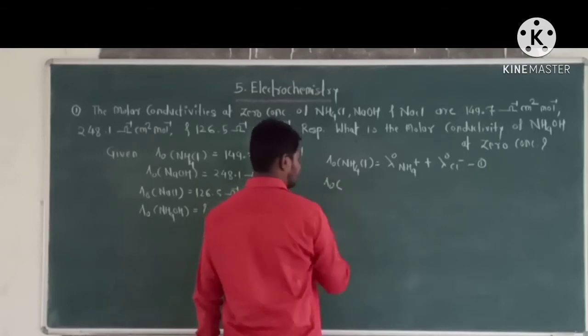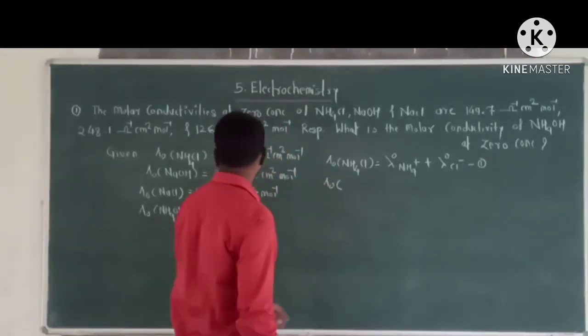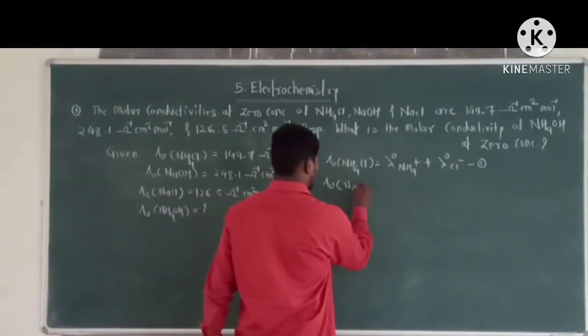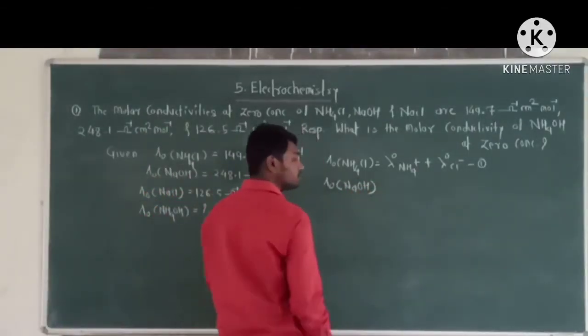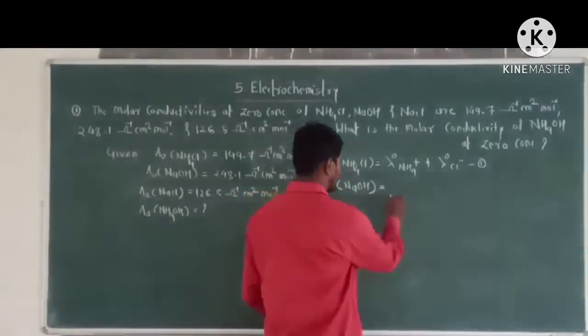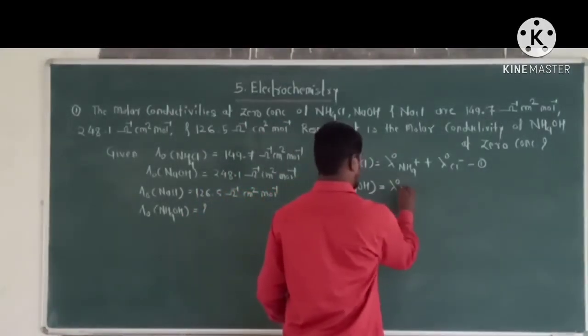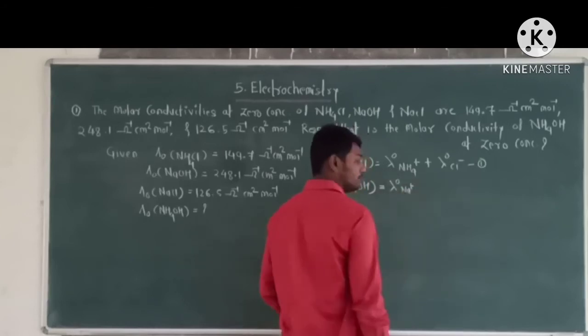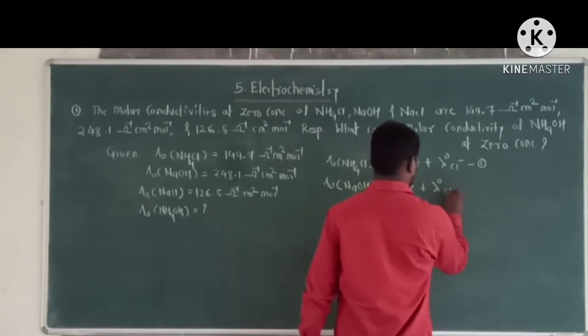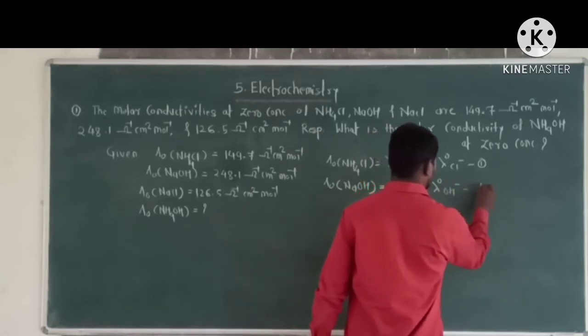Lambda 0, that is molar conductivity of NaOH at a 0 concentration. According to Kohlrausch's law, it is lambda 0 of Na plus plus lambda 0 of OH minus. This is the equation number 2.